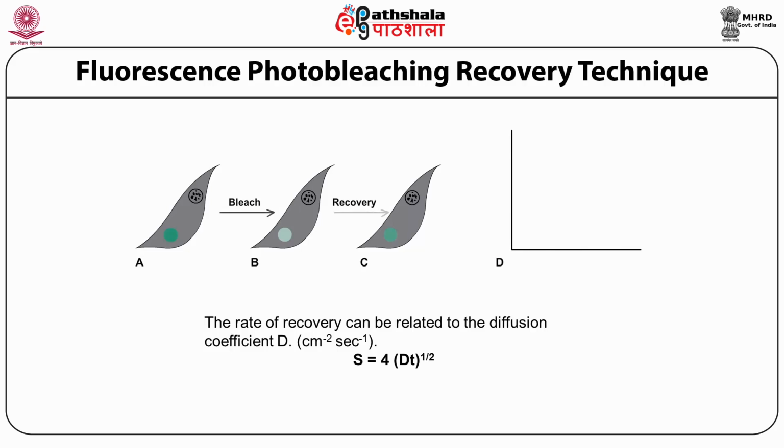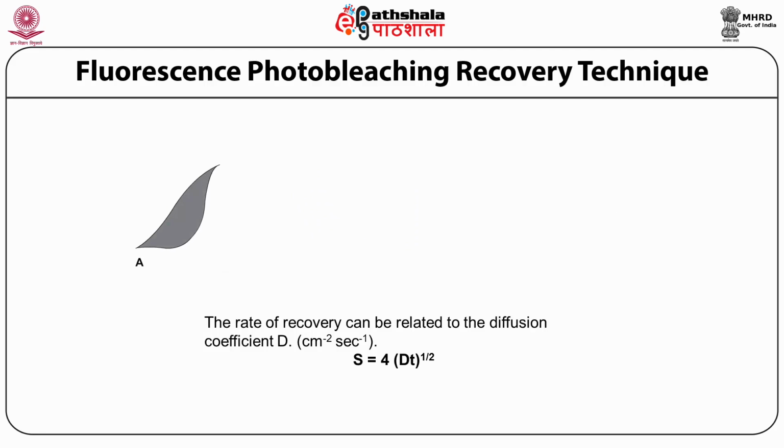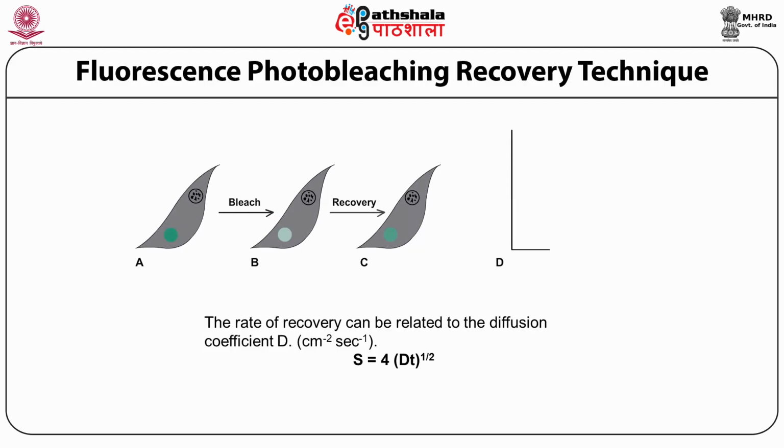Phospholipid molecules were found to move at the rate of 2 micrometer per second. The diffusion coefficient of lipids was found to be of the order of 10 to the power minus 8 centimeter square per second by measurements with a large variety of membranes. Proteins, on the other hand, have a wide range of lateral mobility.